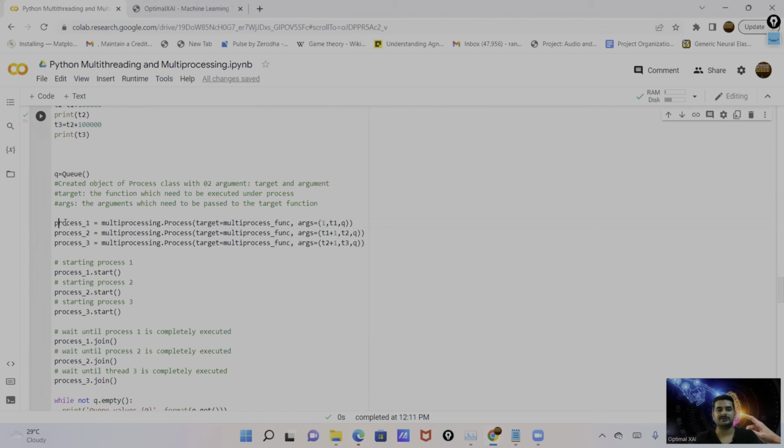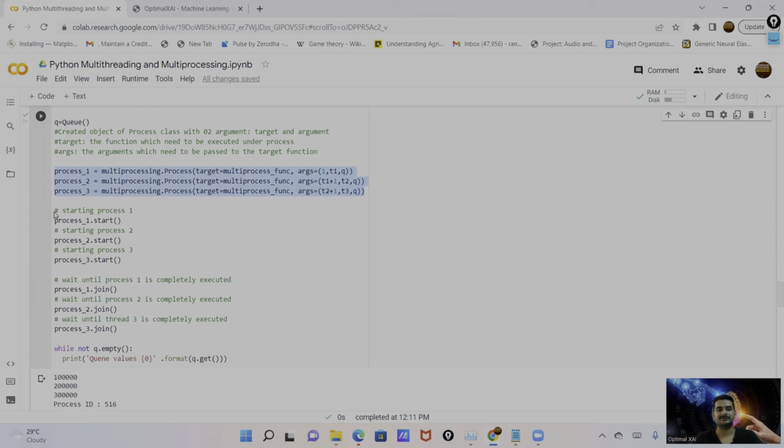And now I created the three objects for these processes, process_1, process_2, process_3. In the three process cases, I pass different arguments, you can see here. And then again, I'm starting those processes. This is the same syntax as multi-threading. We need to start with the start function, process dot start, then the second process, third process. So this way we start the processes.